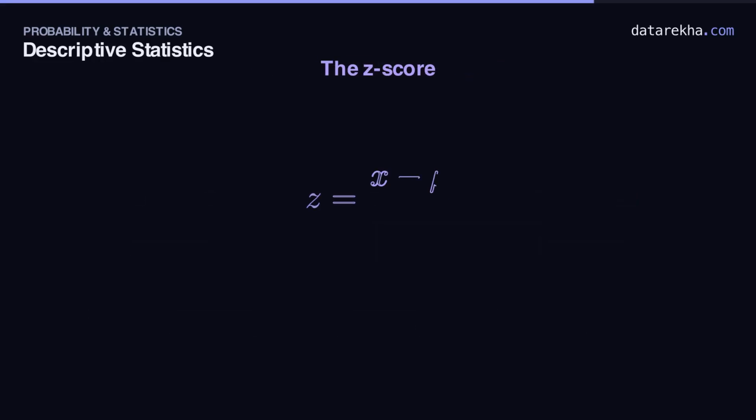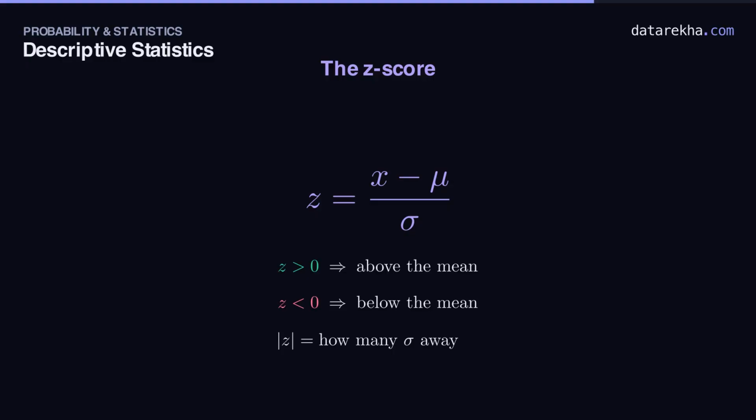We can now answer the third question. How unusual is a single value? Take it, subtract the mean, and divide by the standard deviation. That's the z-score, and it counts how many standard deviations you sit from the mean.